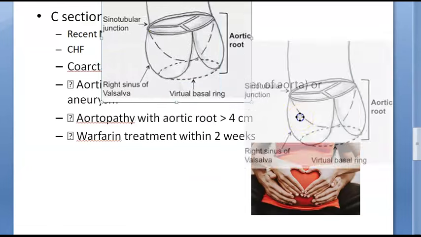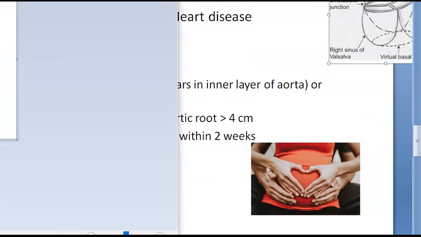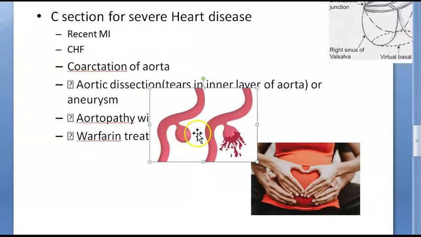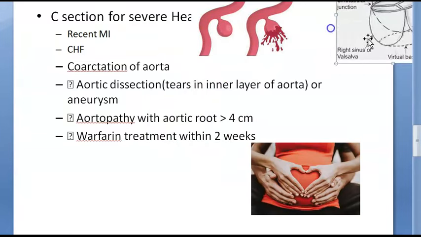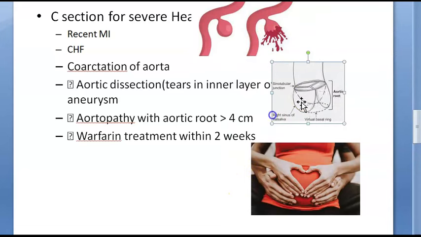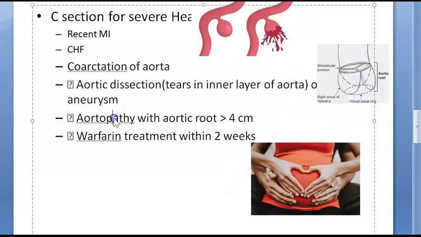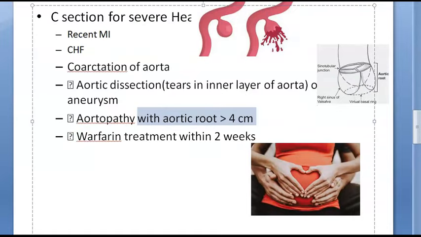This is a little too much scientific information here. Let's look at this. So this is aneurysm, this one, which is ruptured aneurysm. Here they are showing you aortic root. So if there is aortopathy with aortic root greater than 4 centimeter, that is an indication. Okay guys, and now look at the last indication here for the C-section.